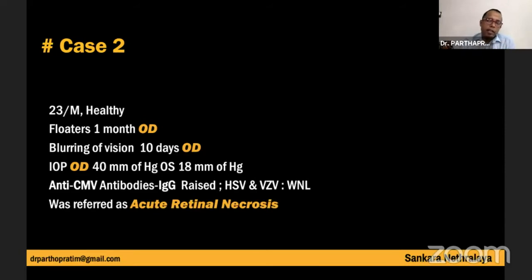Another case, a 23-year-old healthy male presented with floaters in the right eye for 1 month. There was blurring of vision for 10 days, and his intraocular pressure was raised. It was 40 millimeter of mercury when he presented elsewhere. The patient was subjected to investigations like anti-CMV antibodies. IgG was raised, whereas the HSV and VZV were within normal limits. The patient was referred as acute retinal necrosis.